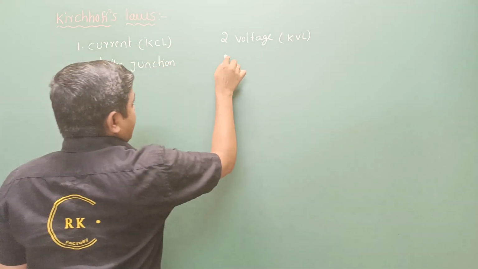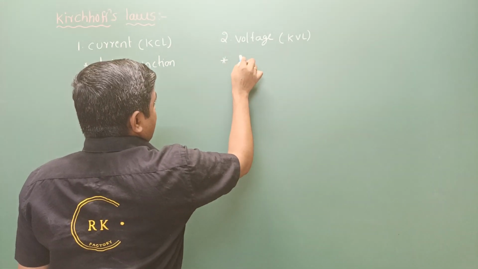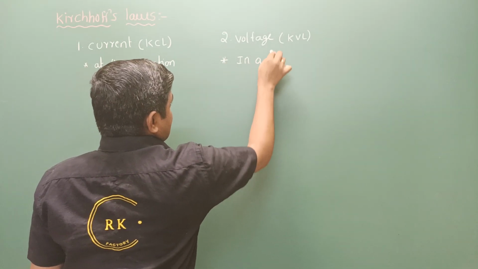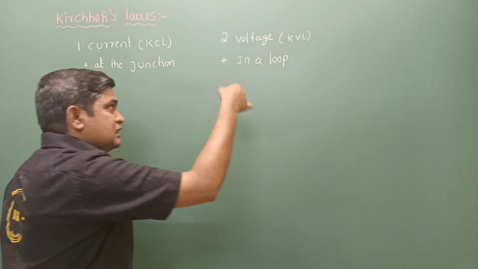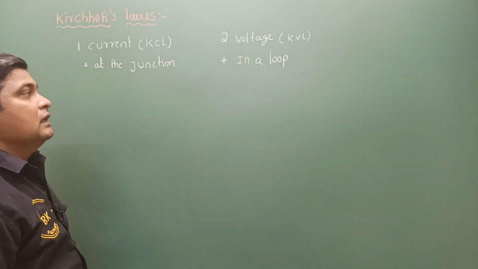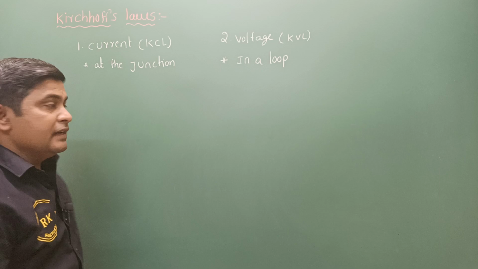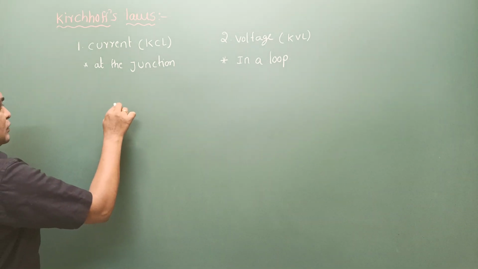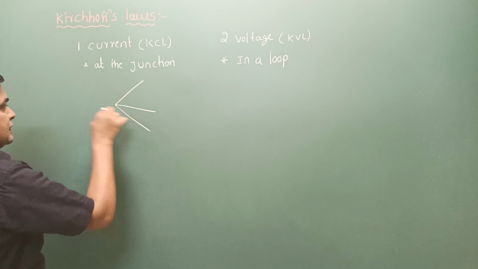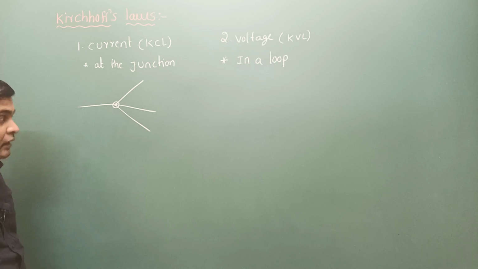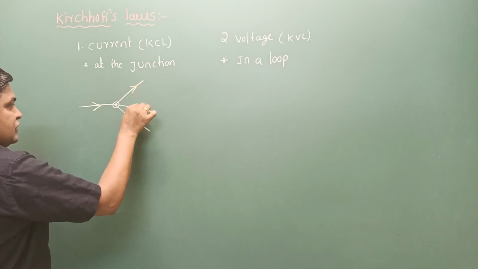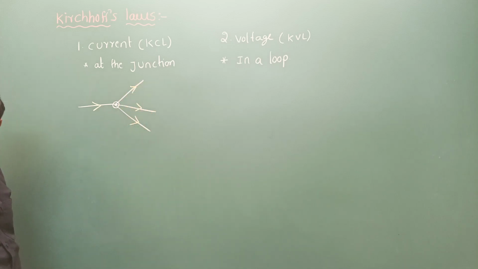Now the voltage law, whenever we talk about it, is about a loop. If there is a circuit, the total voltage in the circuit is what it applies to. In case of Kirchhoff's junction law, the current is dealing with in and out. Whatever currents are going in and out, we have to take.